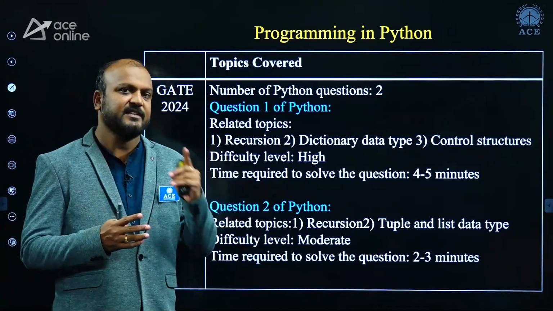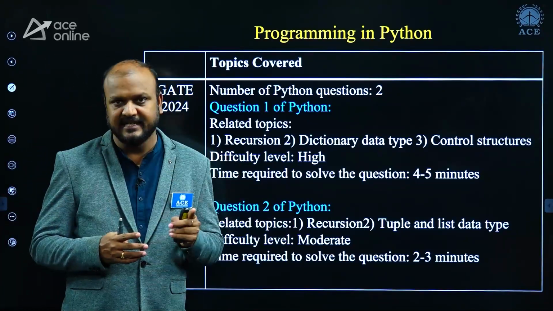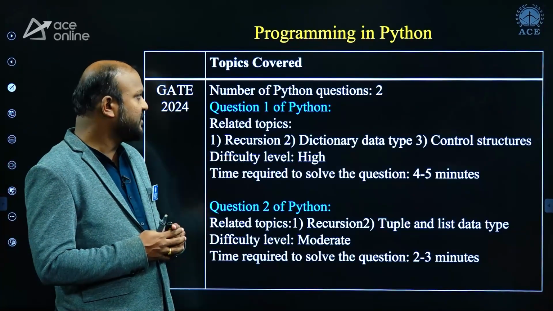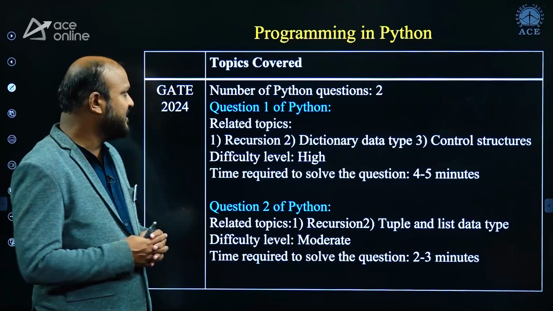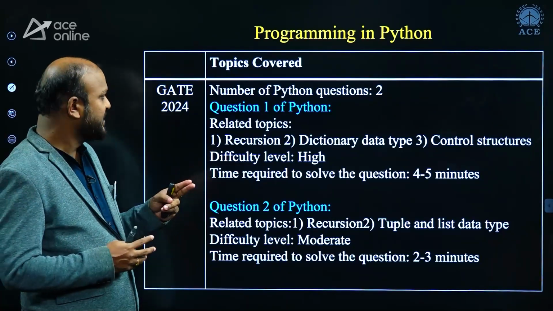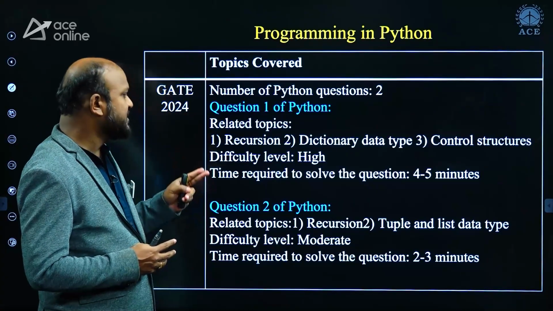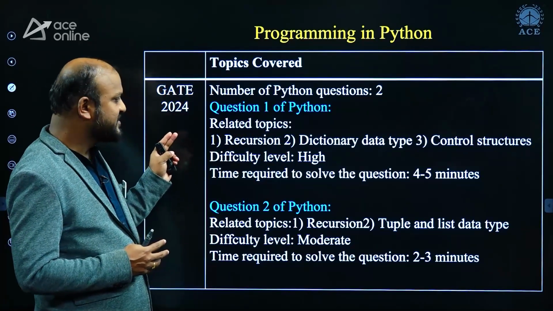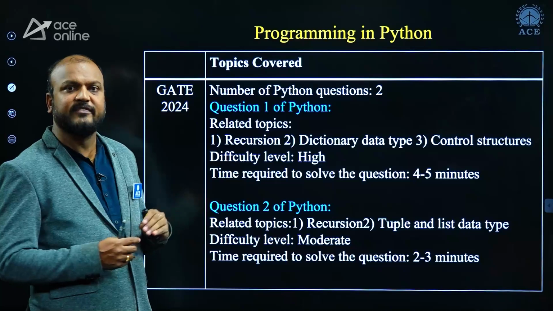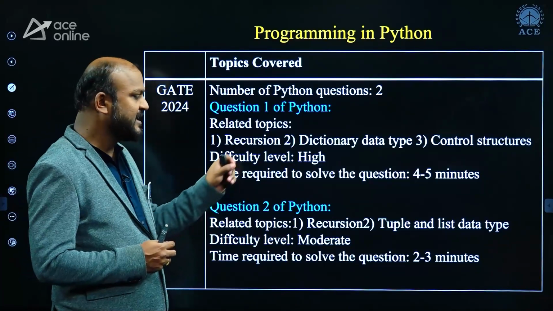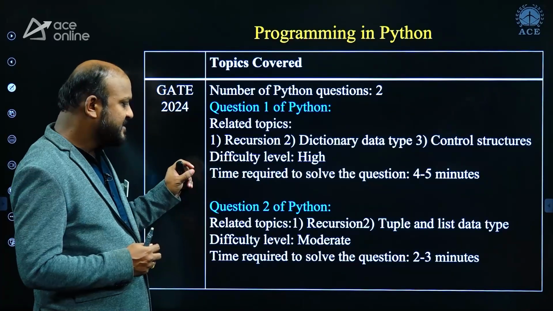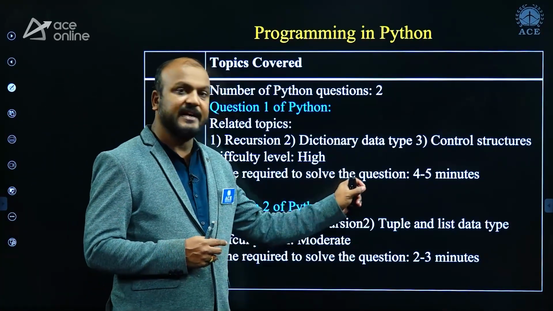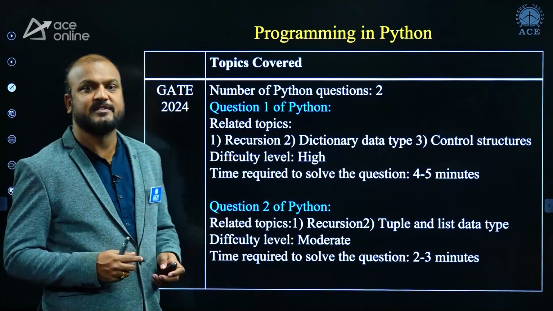In the previous year, the paper was conducted one time. Now this is the second time. In 2024, from programming in Python, two questions were asked. The first question is related to recursion, dictionary data types, control structures, and the difficulty level of that Python program is high. The second question is again based on recursion, tuples and list data types, but the question is a bit moderate.